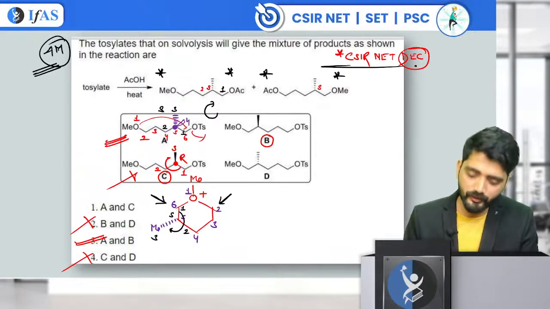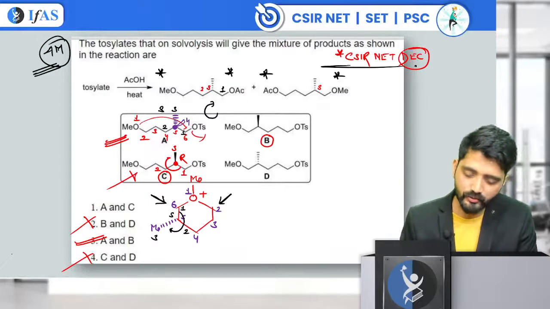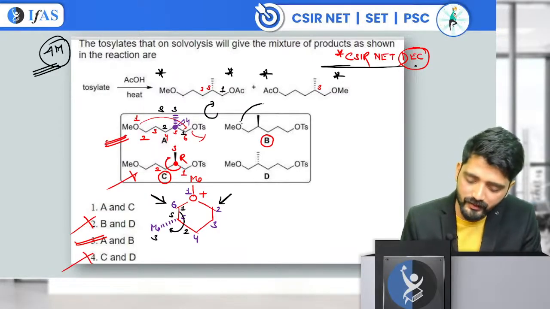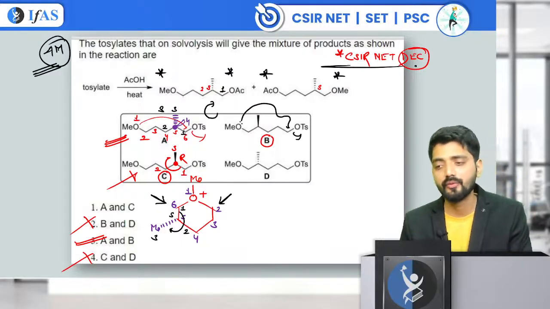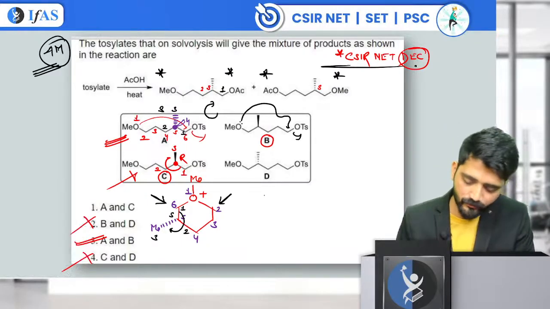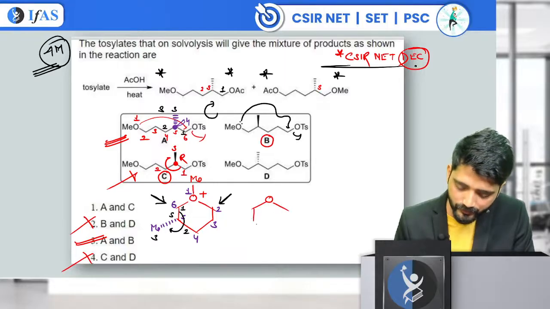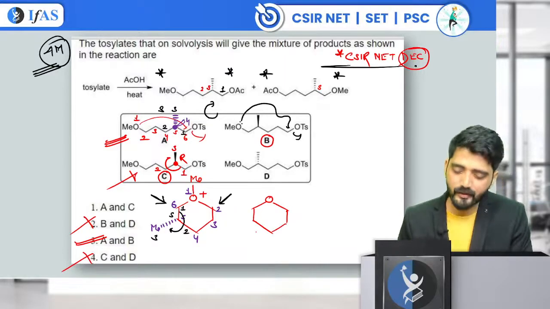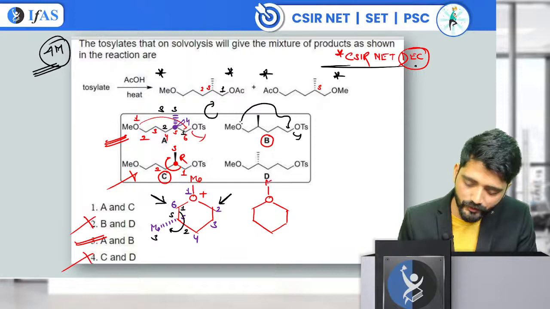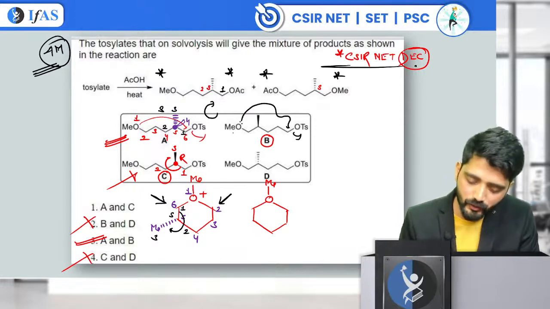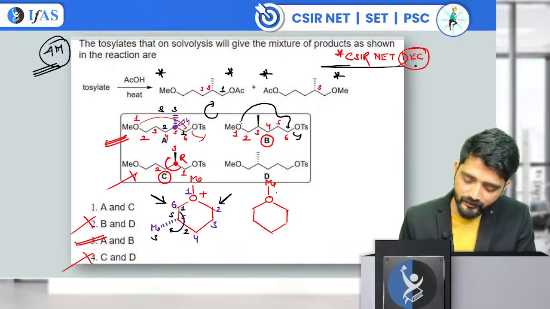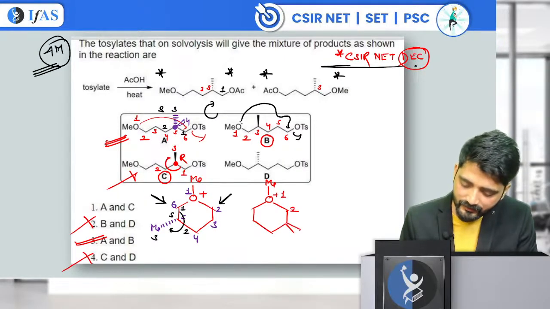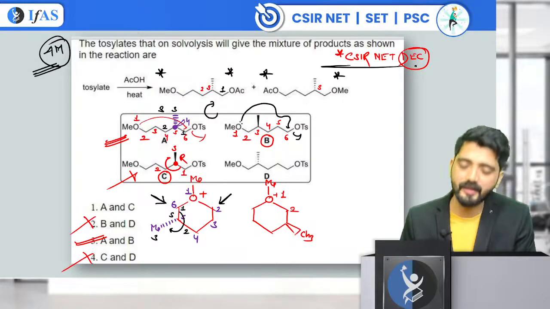Okay, I can draw the product also. Let's suppose when I took the B1, what is going to happen is this OMe is going to attack here and the OTs is going to be removed. So now again we will be forming a 6-member ring. This oxygen is going to have the methyl. I will be doing the numbering. This is 1, 2, 3, 4, 5 and 6. Positive charge, this was 1, 2. Now the 3 center has a CH3 that is above the plane.